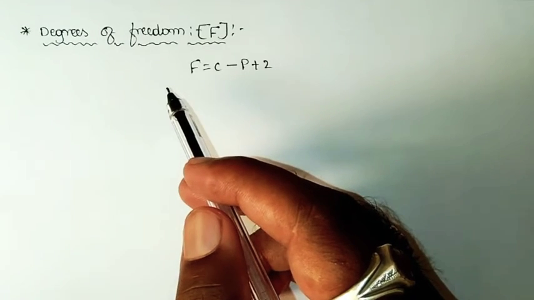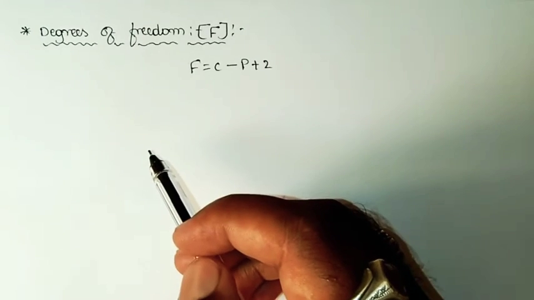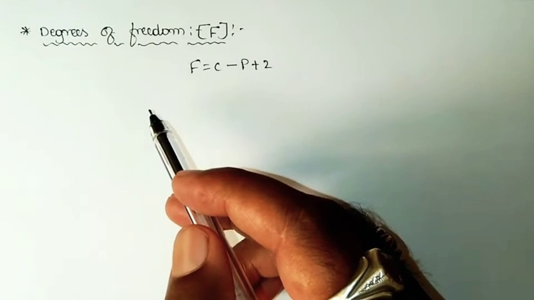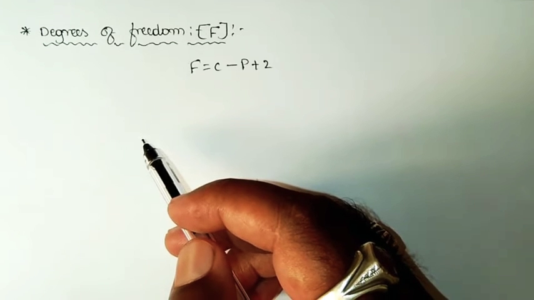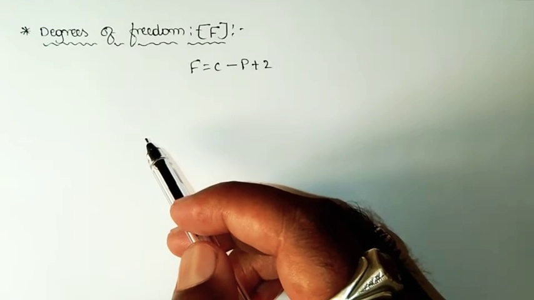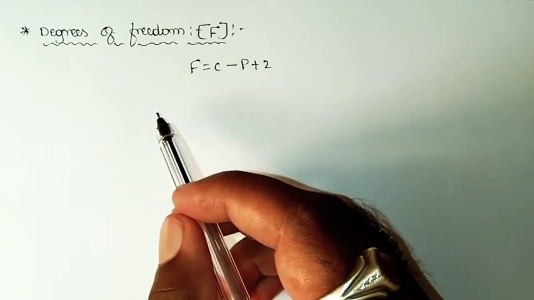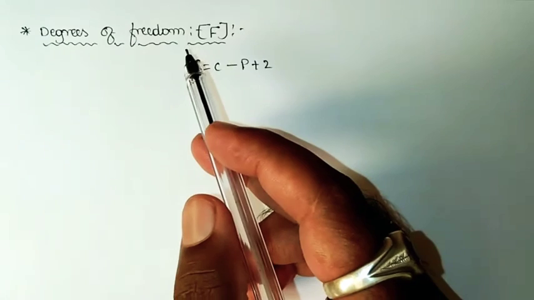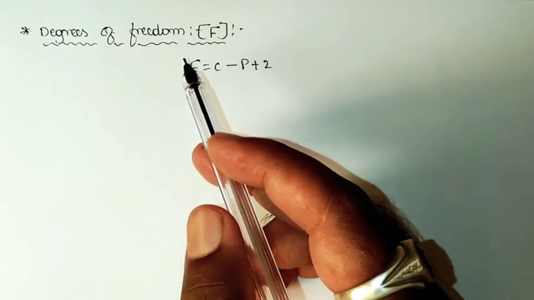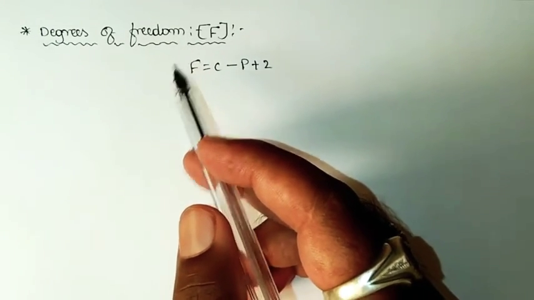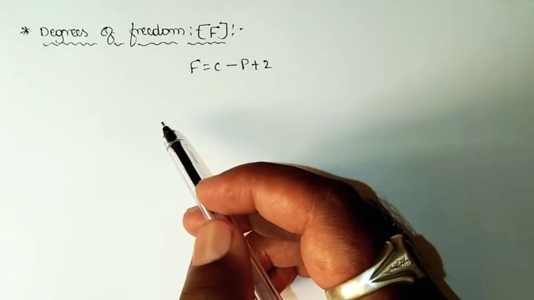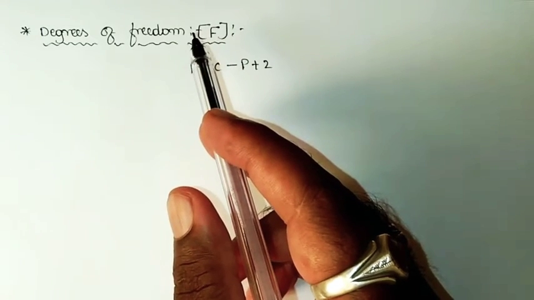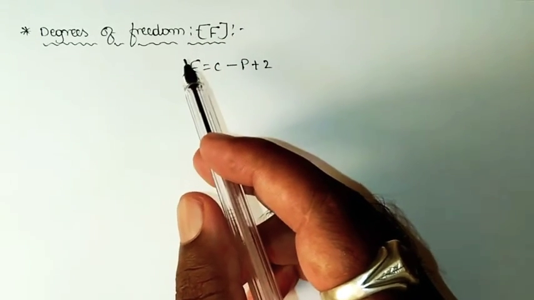In order to define a system at the state of equilibrium, we have to specify certain independent variables such as temperature, pressure and concentration, or even the composition of the constituents. Among these, one or two or three or all four parameters are supposed to be specified in order to define the state of a system at equilibrium.